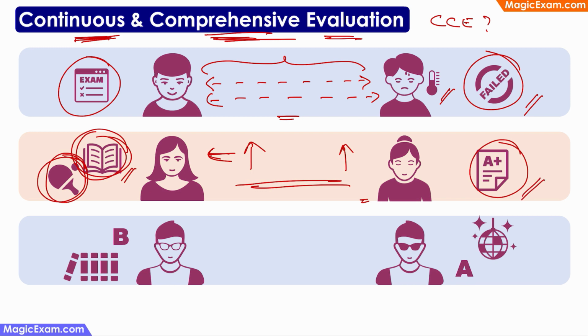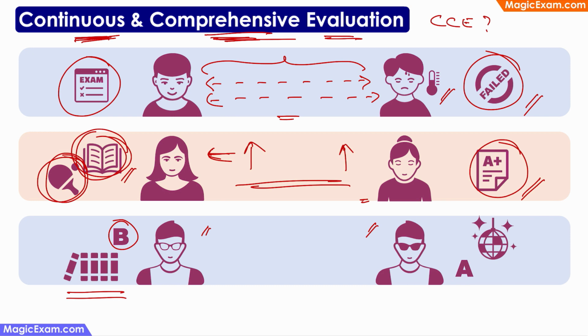And let's look at Ramesh and Suresh. Right? So what Ramesh did was he studied throughout the year. He tried to understand the complete subject. And because he was trying to cover a vast subject, he could not do it in a very thorough manner. And he got B grade in the final exam. But he had put in the effort to try and understand the entire subject.